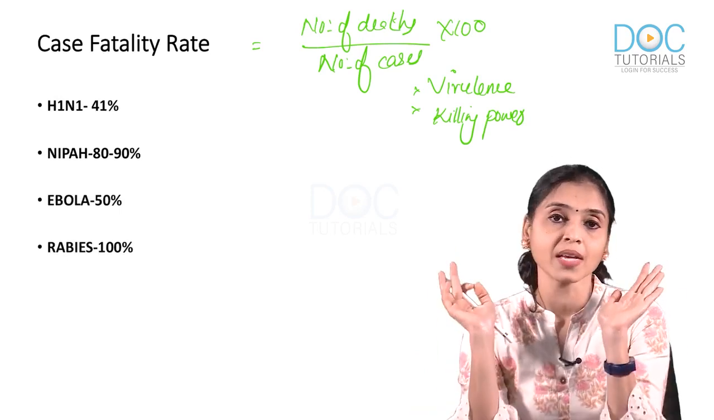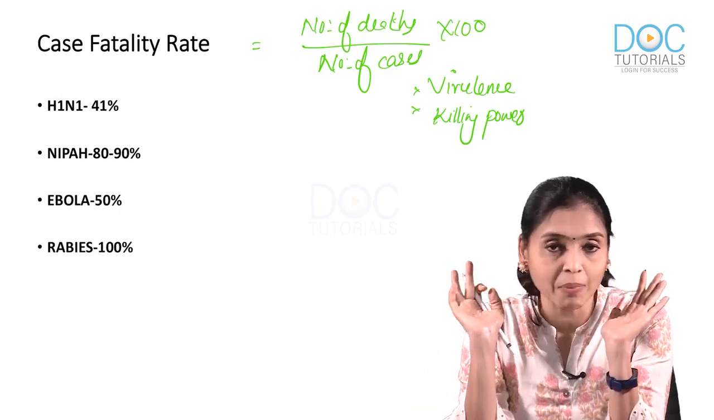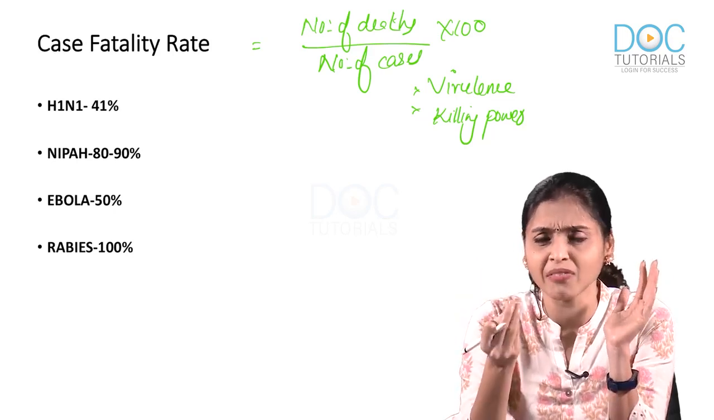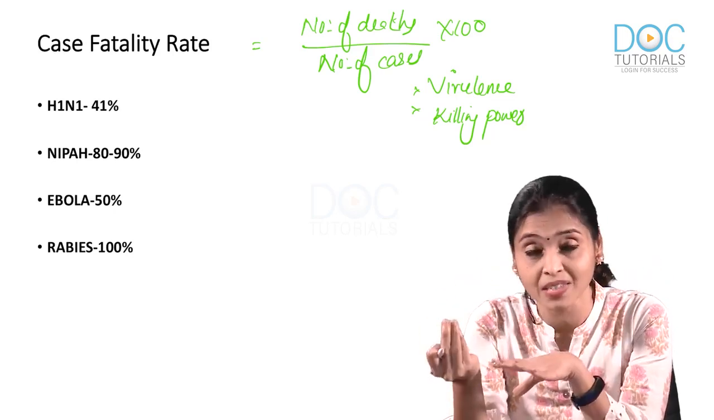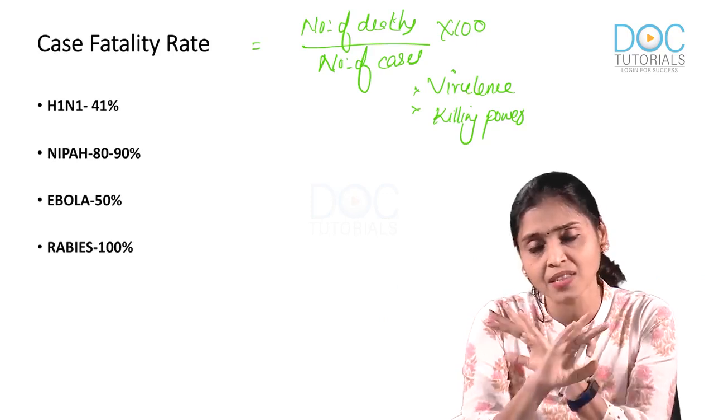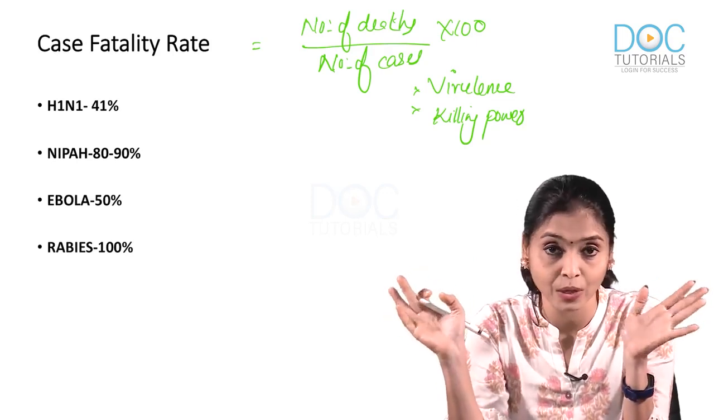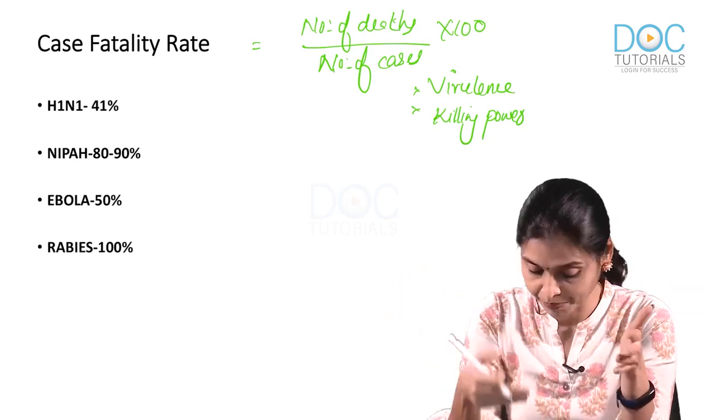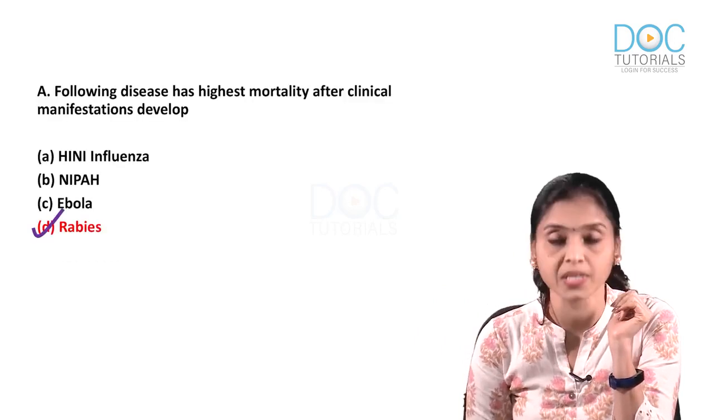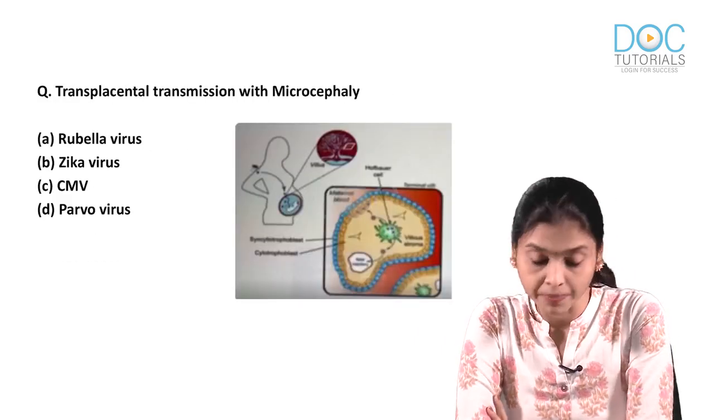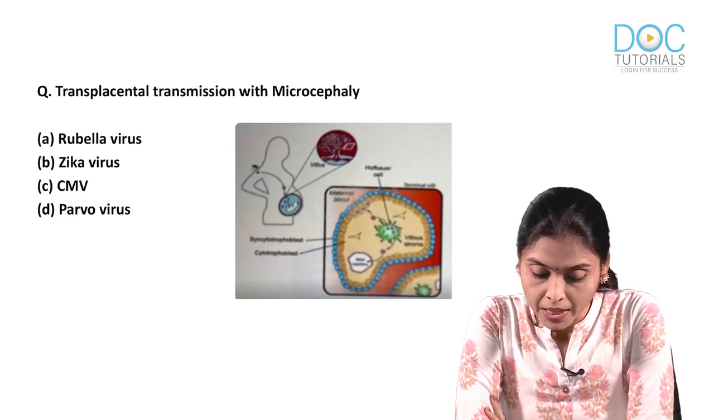And for rabies, it's invariably 100%. Only very negligible may survive. So you can consider it as 100% case fatality rate. So which one has got highest mortality? It is rabies. Next question is from the topic communicable disease.